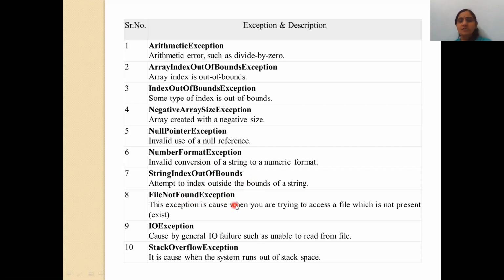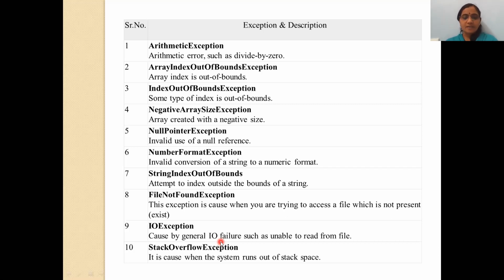File not found exception is very simple. If you are trying to access a particular file and the file does not exist in your system, the file not found exception will be raised. IO exception is also very simple. IO means input output. If there is a problem between input and output, an IO failure, then the IO exception is raised. For example, in case of input, the file may be unable to be read, so the IO failure occurs and the IO exception will be raised.